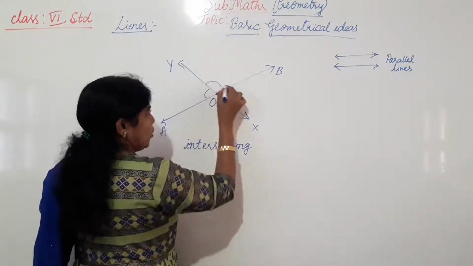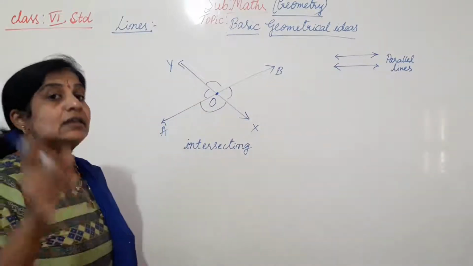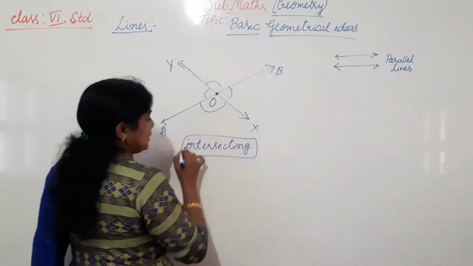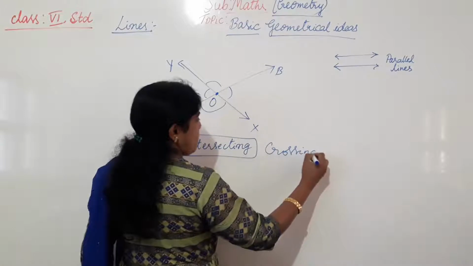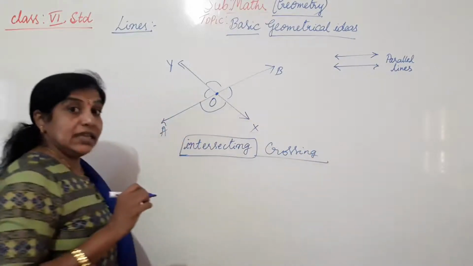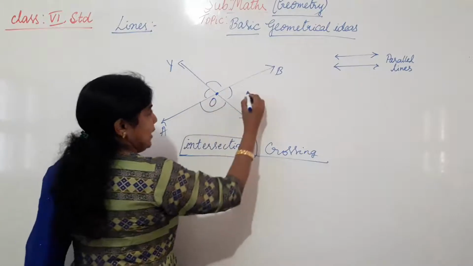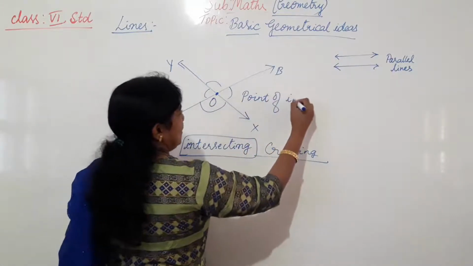Intersecting and forming how many angles? 4 angles. If two lines meet each other, they are forming 4 angles. So this intersecting, they are crossing each other at a common point. This point is where the two lines meet each other, 2 or more lines, no problem.